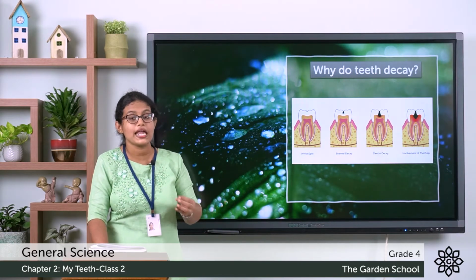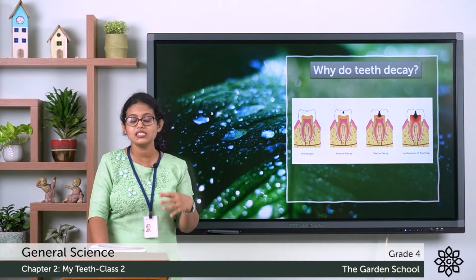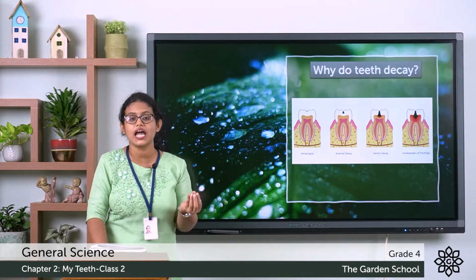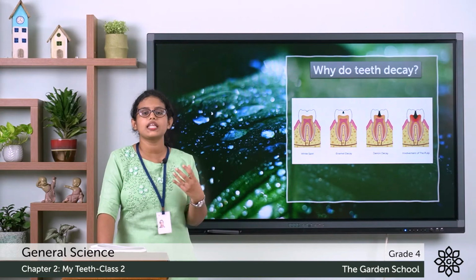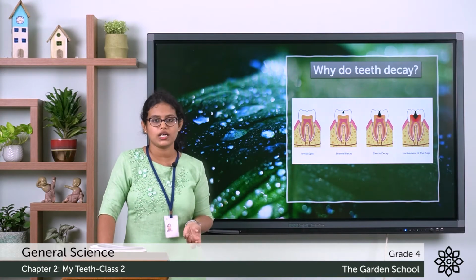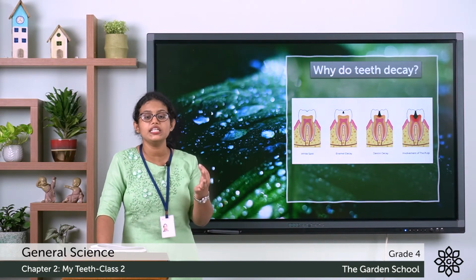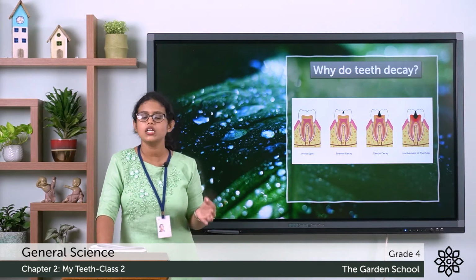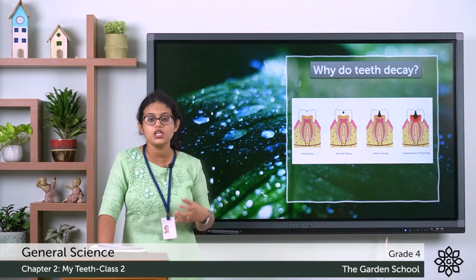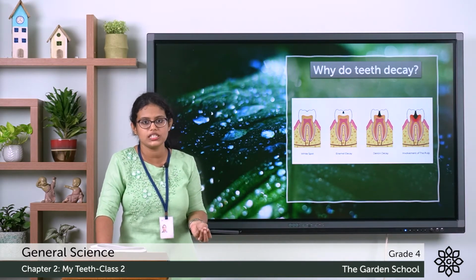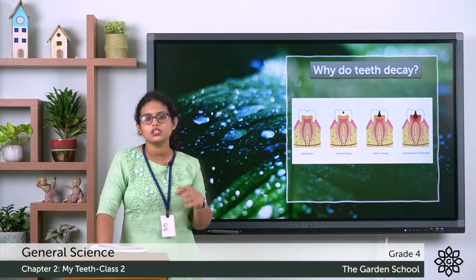Then these bacteria produce an acid, and our teeth get exposed to the acid produced by the bacteria. Gradually we can see a tiny white spot on our teeth.